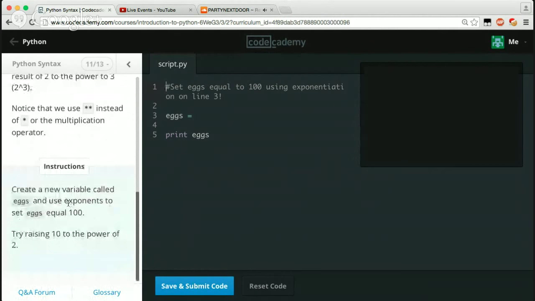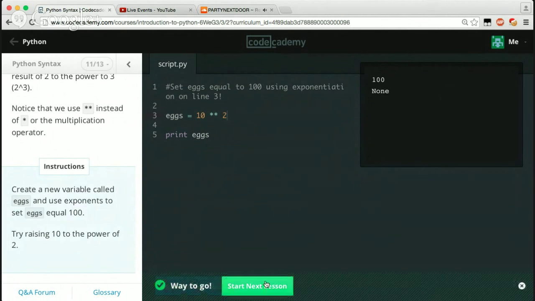Cool. Okay. Create a new variable called eggs and use exponents to set eggs equal to 100. So we just do 10 to the 10, I believe. Try raising 10 to the 2. I'm an idiot. So there we go.